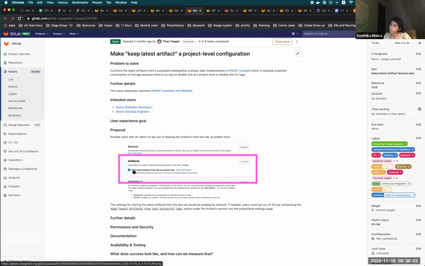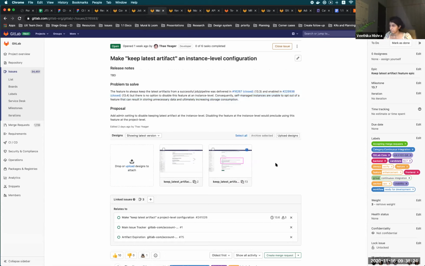But later we figured that for self-managed instances, it was not possible for users to opt out of the feature. And the consequence of this was they were ending up storing a lot of unnecessary data. So in this issue that we would be working on for the next milestone, we're providing a similar control, but at instance level.